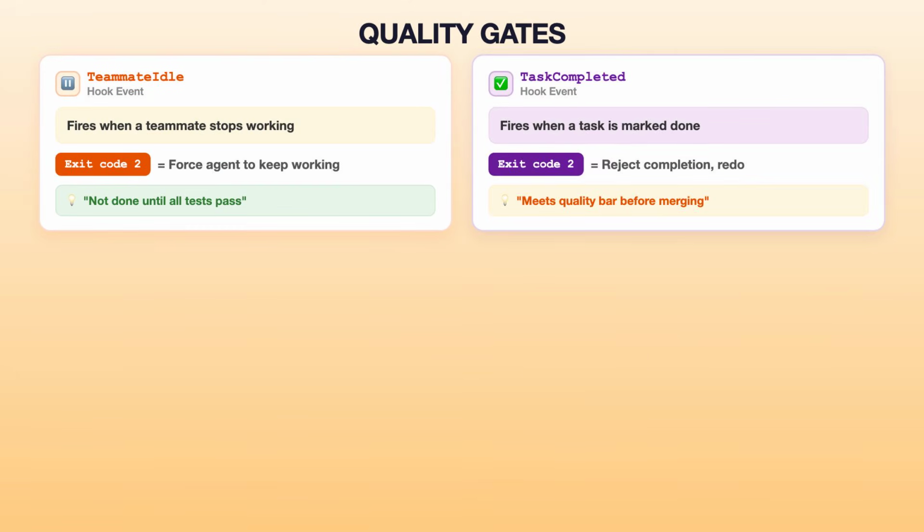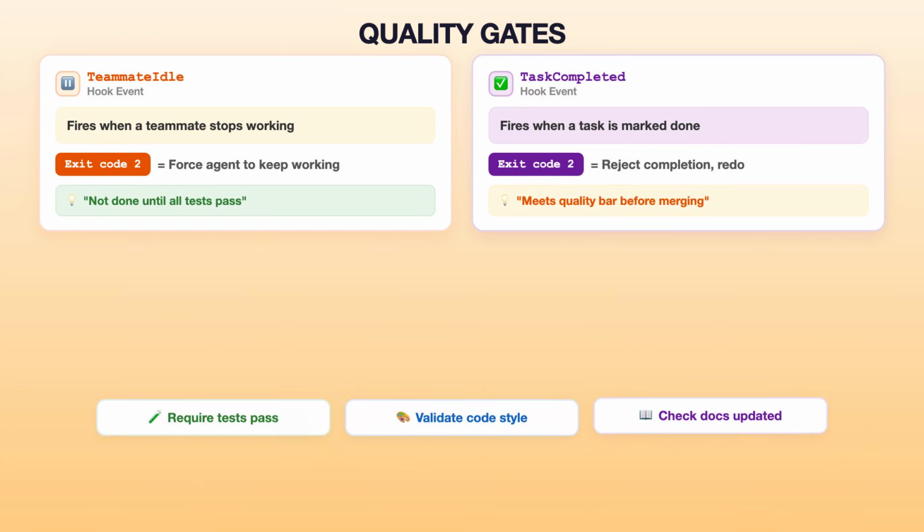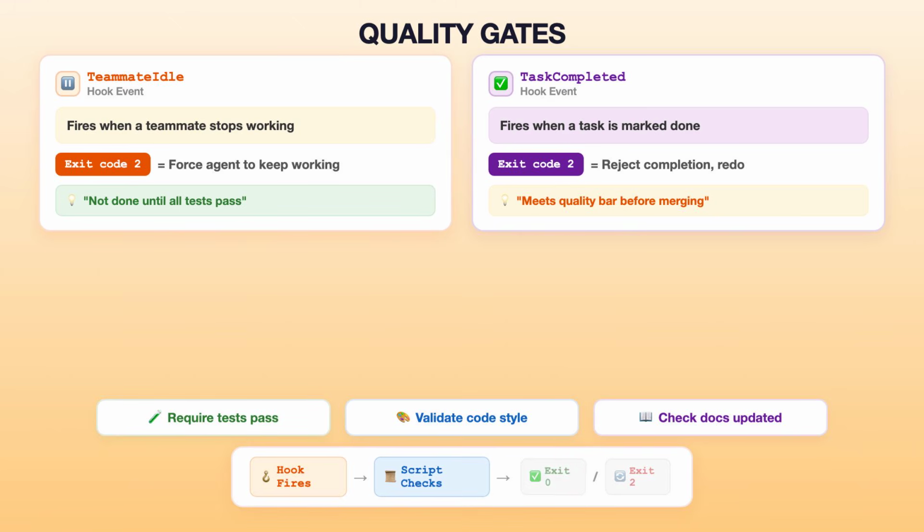Use hooks for quality gates. Teammate idle fires when a teammate is about to go idle; exit with code 2 to send feedback and keep them working. Task completed fires when a task is being marked complete. Exit with code 2 to prevent completion and send feedback. This means you can enforce rules automatically, require tests before marking done, validate code style, or check that documentation was updated.